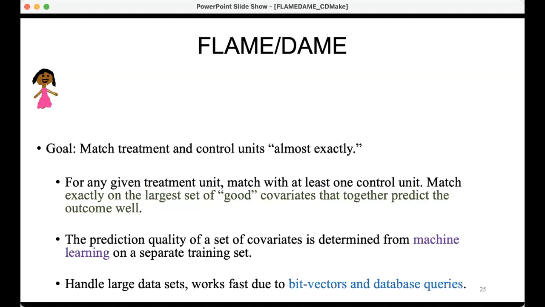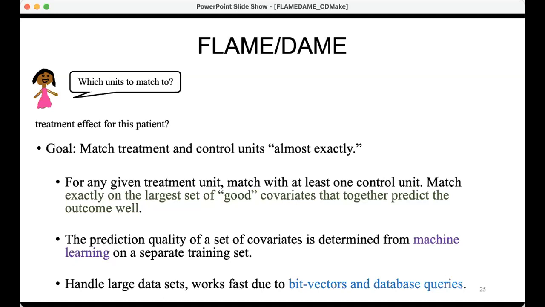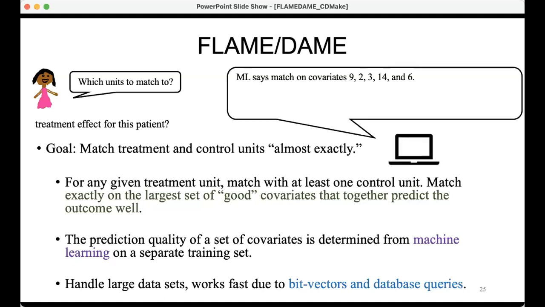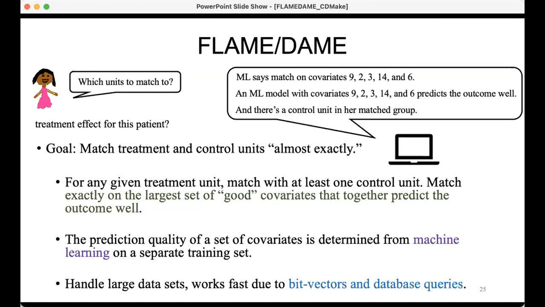So the patient comes in, and we ask, okay, what's the treatment effect for this patient? Well, which units do we match her to? The training set and machine learning says, well, we should match her on covariates 9, 2, 3, 14, and 6. Why is that? It's because there is a machine learning model with those covariates that predicts the outcome well, and there's a control unit in her match group. So I have enough covariates that predict the outcome well, and there's at least one control unit that I can match her to, right? This is the most good covariates I can match her on, and still get a control unit in the match group.